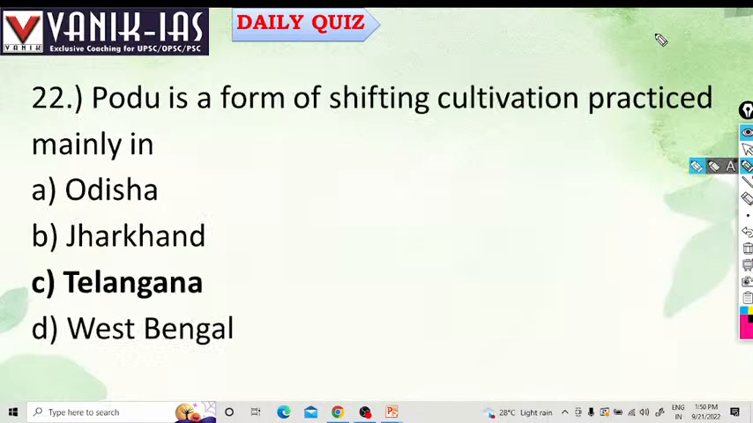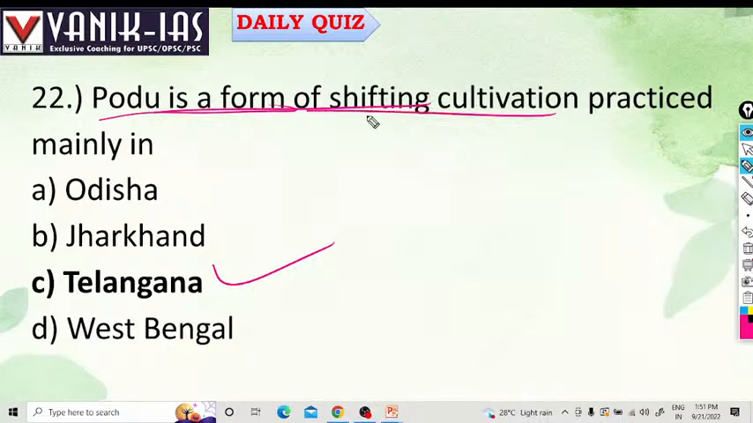Podu is a form of shifting cultivation practiced mainly in Telangana. What do you mean by shifting cultivation? Shifting cultivation is especially practiced by the tribals. They will burn a particular area and they will cultivate there. And after a few years they will leave that area, so that causes huge biodiversity loss in that particular area. That is called shifting cultivation, right?